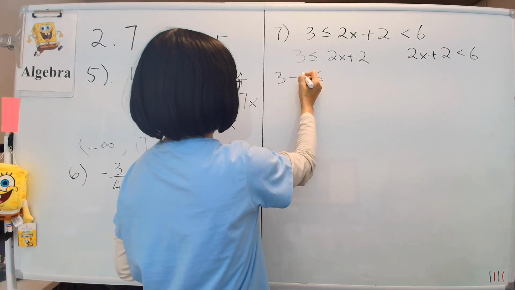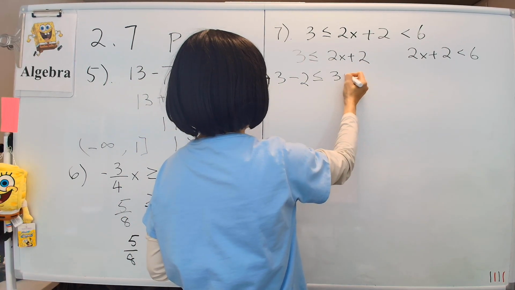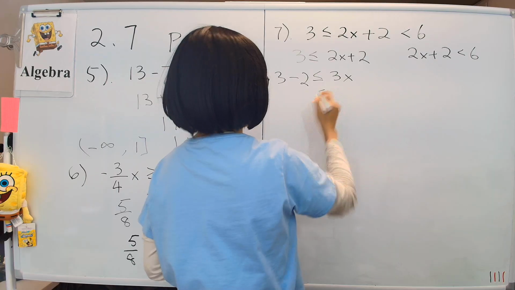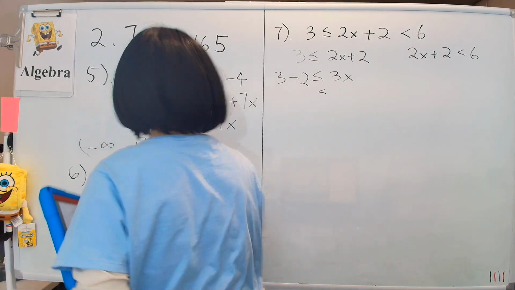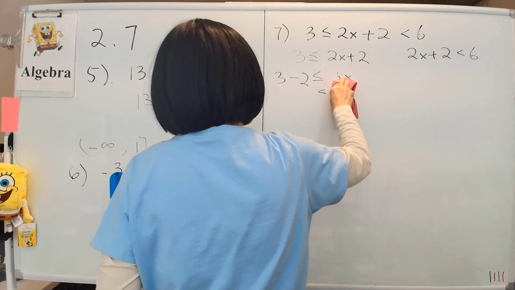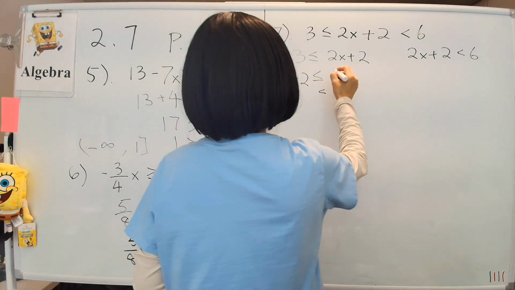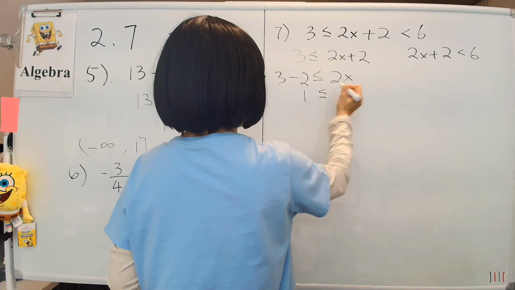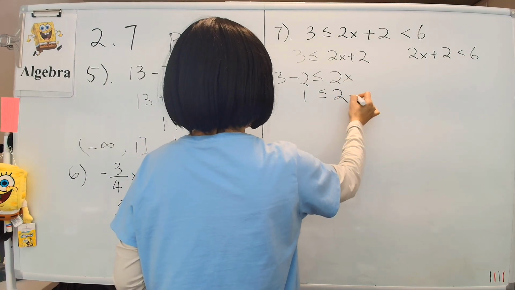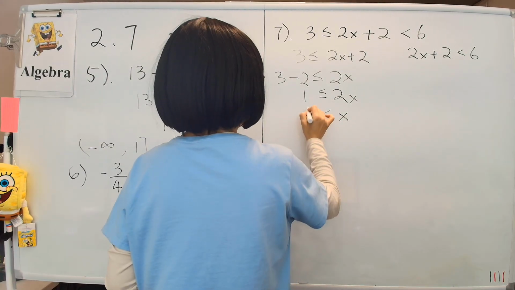So this is 3 minus 2 by moving 2 over here, and then this is just 2x. Sorry, why did I say 3x? It's 2x. So 1 is 2x here, which means x has to be 1/2, right?